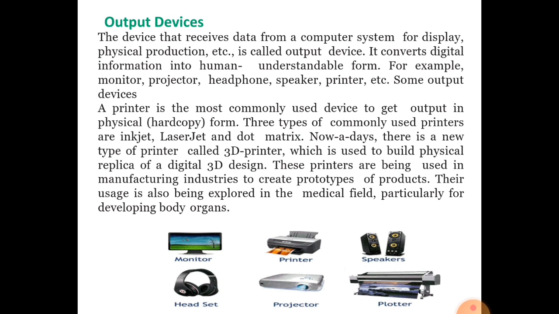Mostly we are using the monitor to display the data. After that, the commonly used output device is the printer. A printer is the most commonly used device to get output in physical hard copy form. Commonly used types of printer are inkjet and laserjet, and we have so many types of printer.